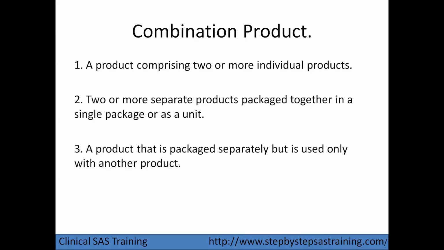Usually, when the product is a combination product, we can see something like 10 by 20, which means if there are two products, one is 10 mg and another is 20 mg. If another product is 5 by 10 mg, it means one is 5 mg and the other is 10 mg. There are a lot of products available in the market. We can check what the strength of each is.